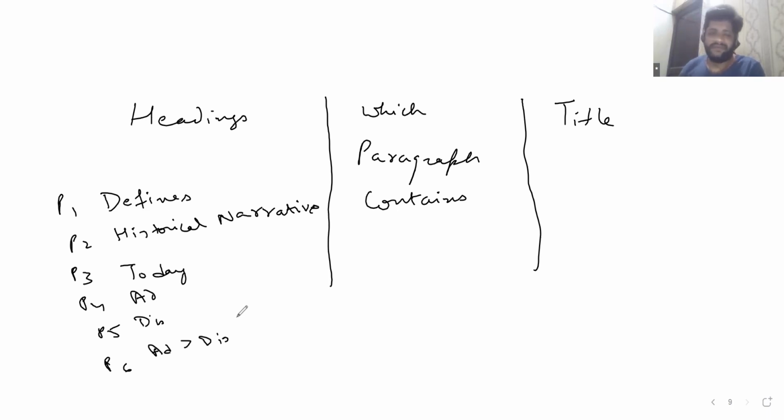Now, a title can't be the benefits of divorces. Why? Because it talks about only one of the paragraphs. So that can't be the answer. No, sir, because that is only in the 6th paragraph. Exactly. Okay, so can the title be the overall effect of divorces? No, that will be covered only from 4th, 5th, and 6th. Excellent.